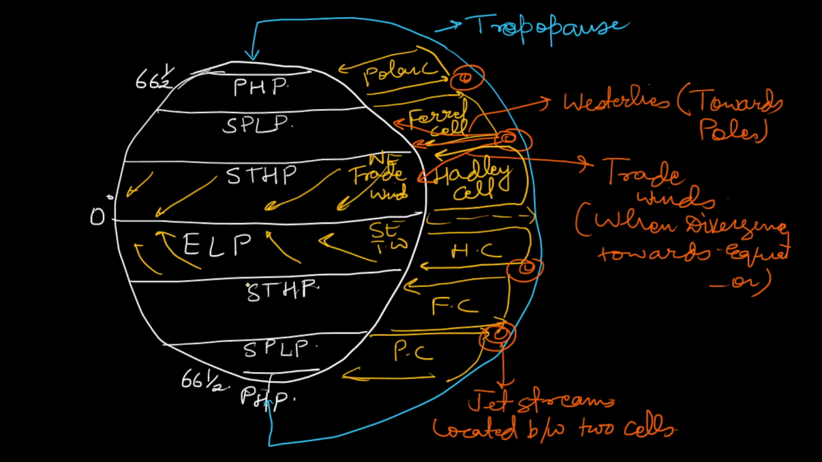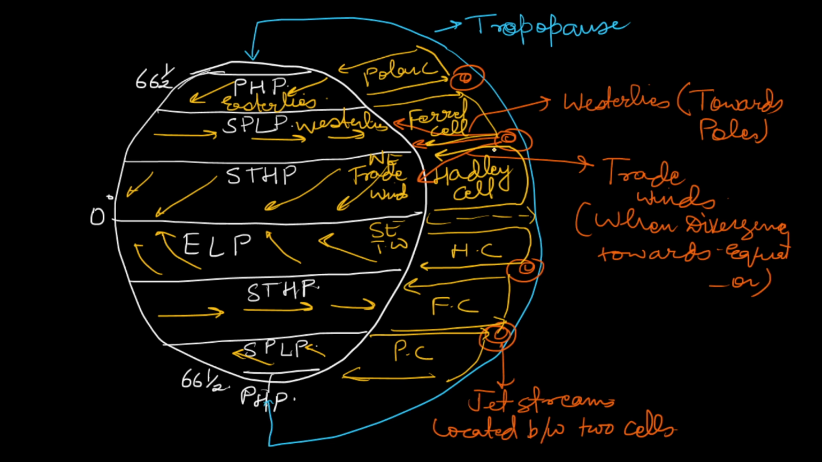Again, between the subtropical high pressure belt and the subpolar low pressure belt, you will find westerlies. These are westerlies because they are coming from the west direction. And again, between the subpolar low pressure belt and the polar high pressure belt, you will find easterlies, which come from the east direction. So this was all about some of the winds and pressure belts. I hope you understand this.